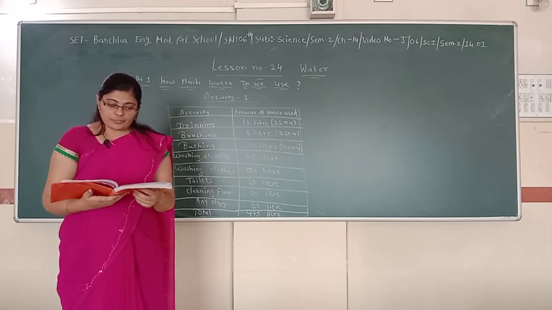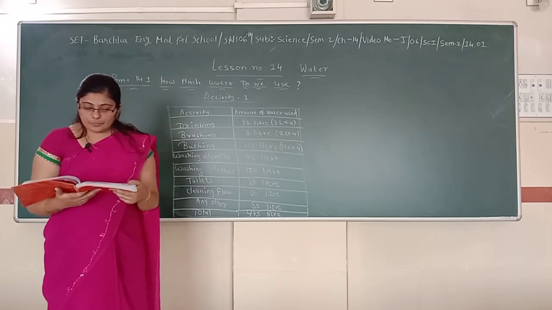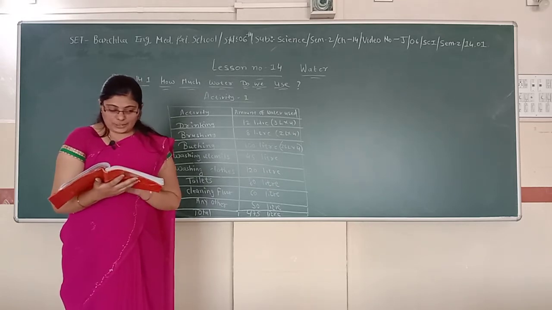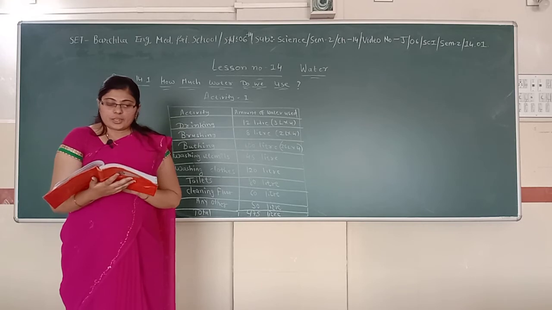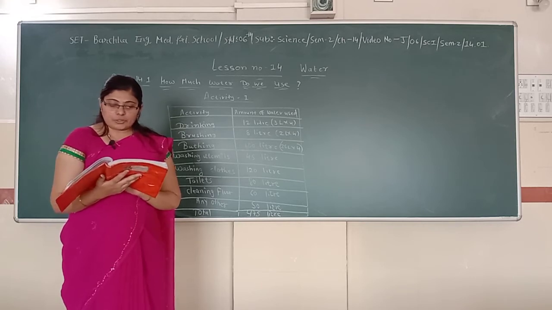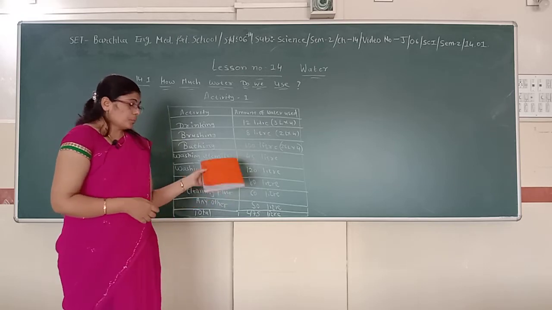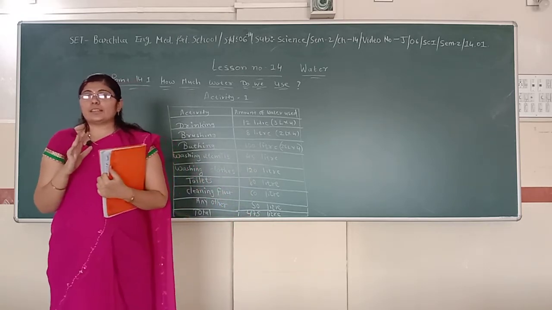You now have a rough idea as to how much water your family uses in a day. Using this information, calculate the amount of water needed by your family in a year. Now divide this amount by the number of members of your family. See, after calculating this much water necessity, you can now calculate. See, this is a very easy way.